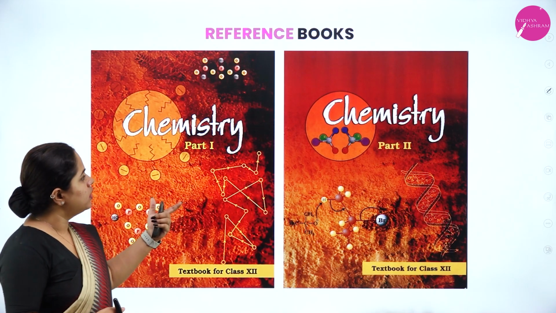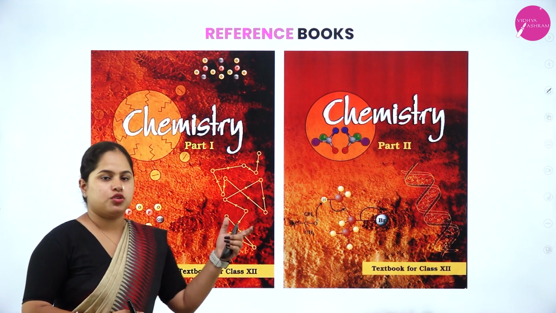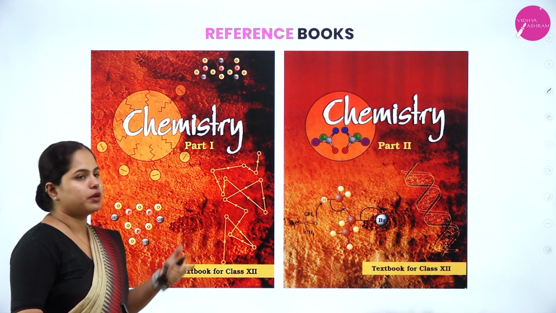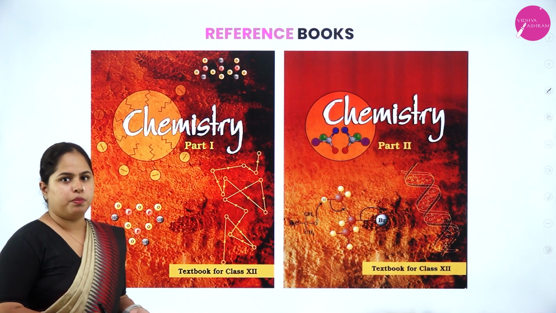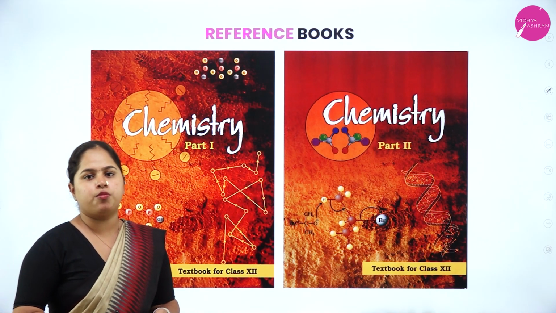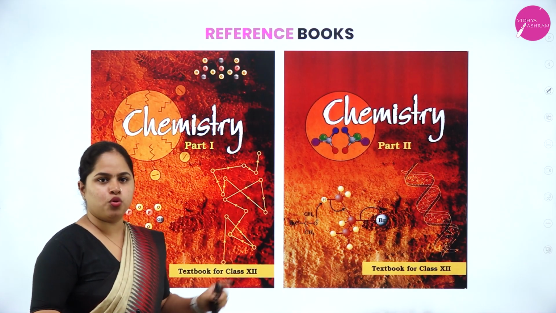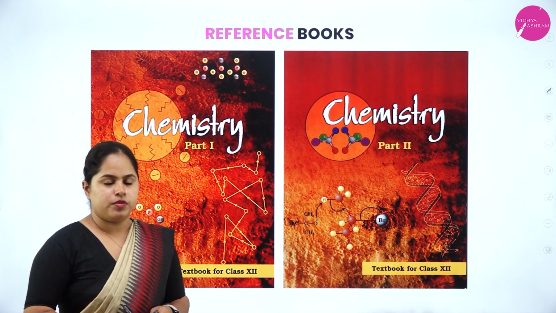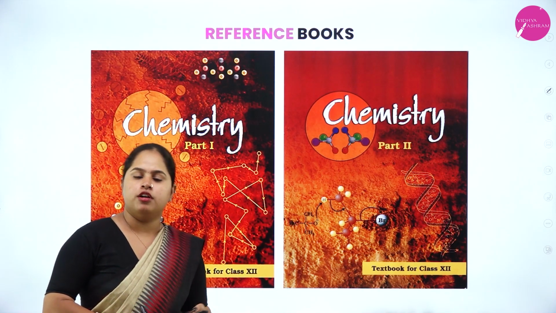Now these are the two books that you can use to refer to your chapters. These are the ones prescribed by the NCERT. You have part A as well as part B here. The same we are following for the Karnataka syllabus as well. So this comes in two parts, part A and part B. These are the ones which you can completely rely upon for your final exam.